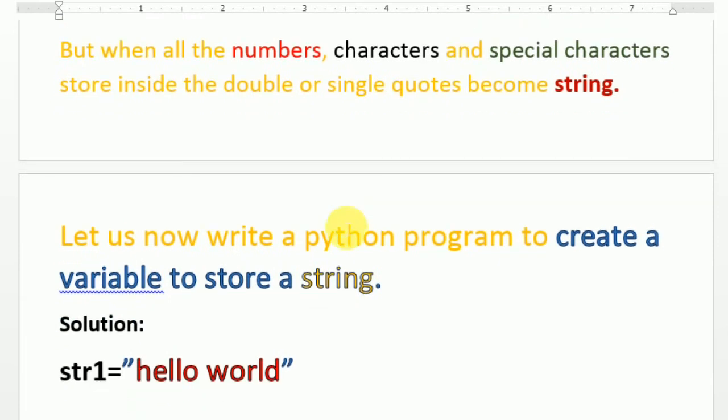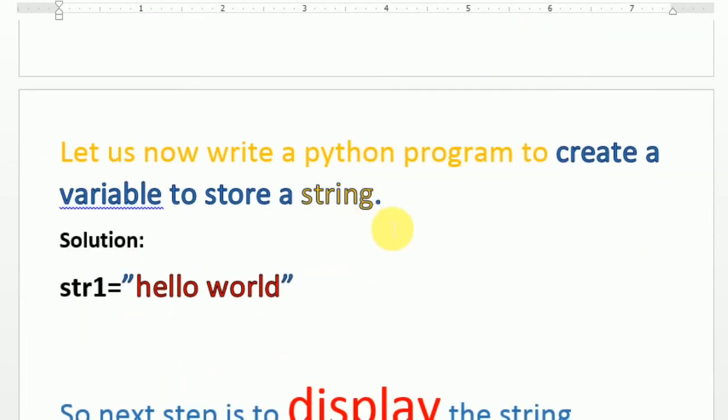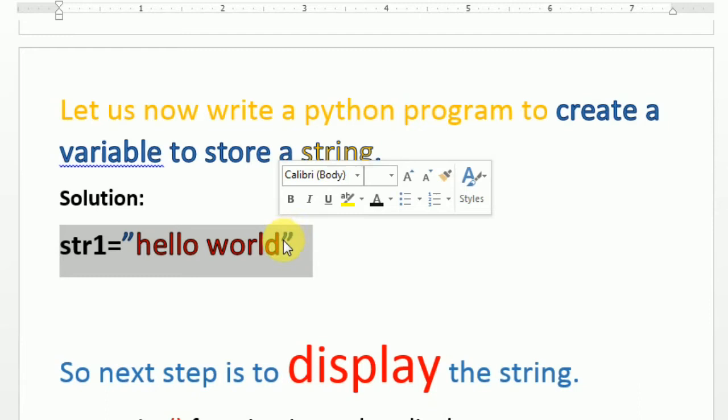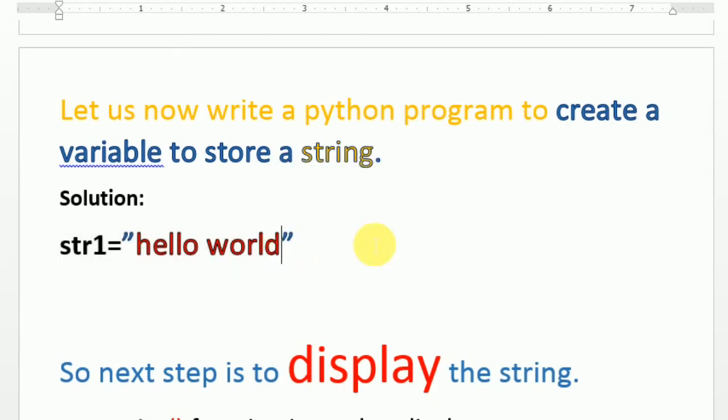First I'm taking one example of how to create and store a string. I've given the solution also. I declare one variable named str1 and I put the string hello world in double quotes. Now the next step is to display. So I scroll again.